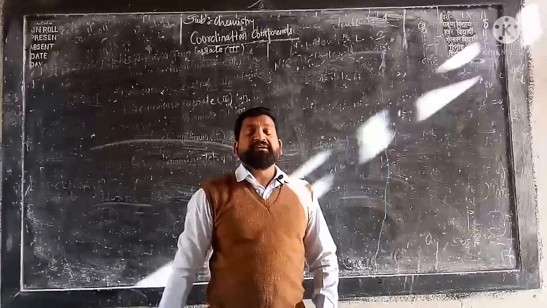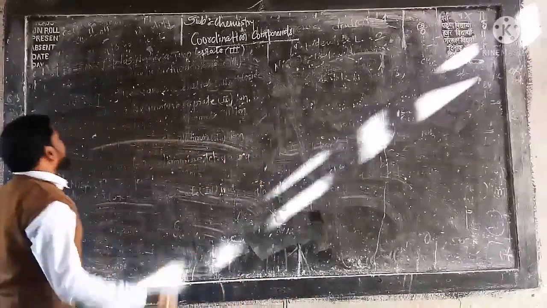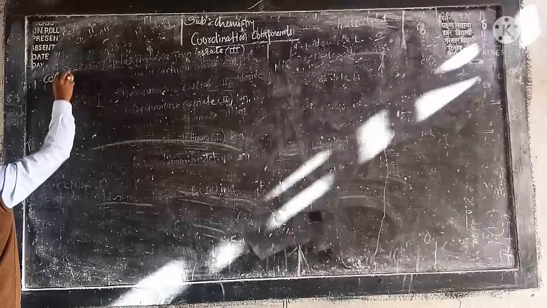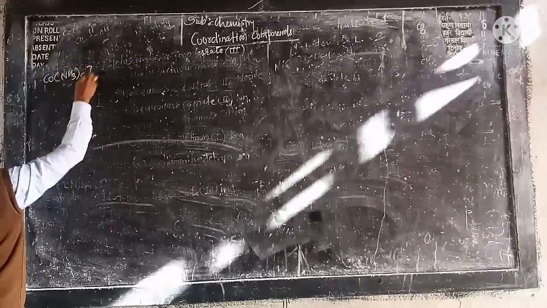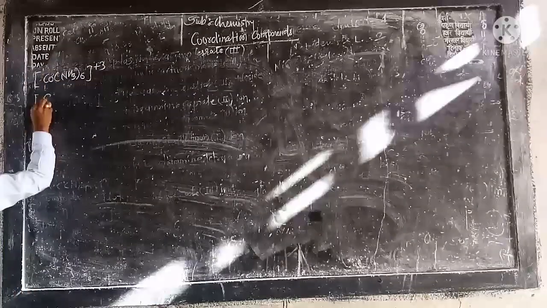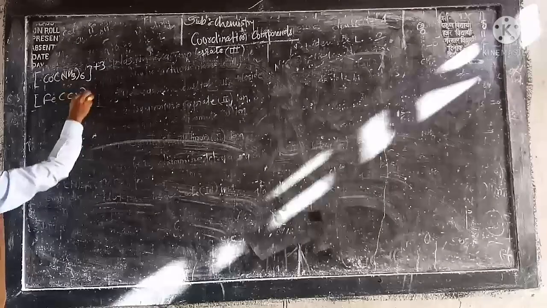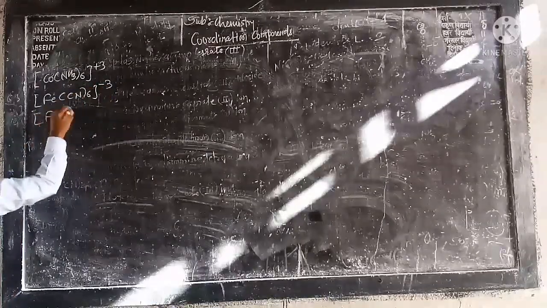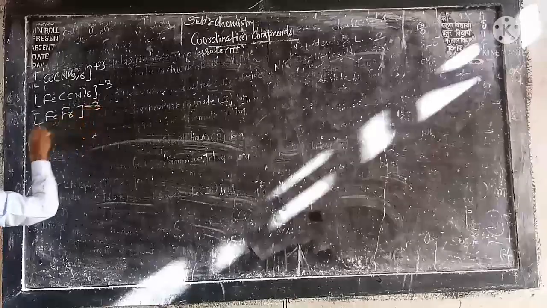Are you getting what I am saying? So see here, many times I am going to write the complex here: [Co(NH3)6]3+. This is your first complex. After that, [Fe(CN)6]3-. After that, [FeF6]3-.